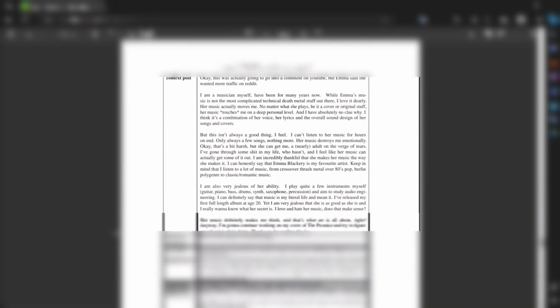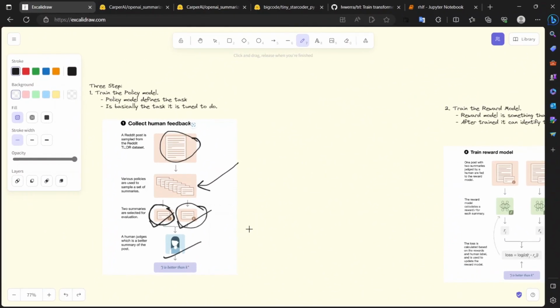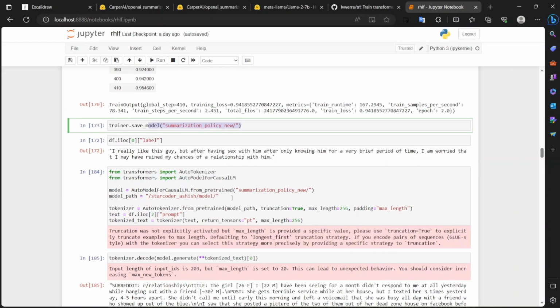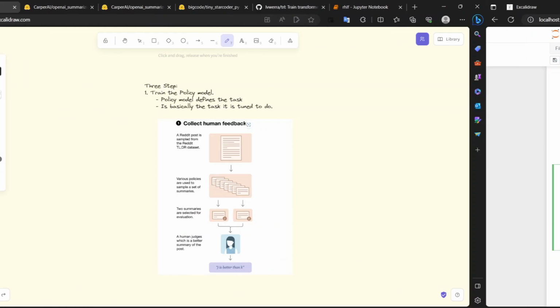I have divided this video into sections. One is theory, where we'll understand everything about reinforcement learning with human feedback and how these models are trained. Also, we'll see its implementation. So, let's get started, first with the theory.